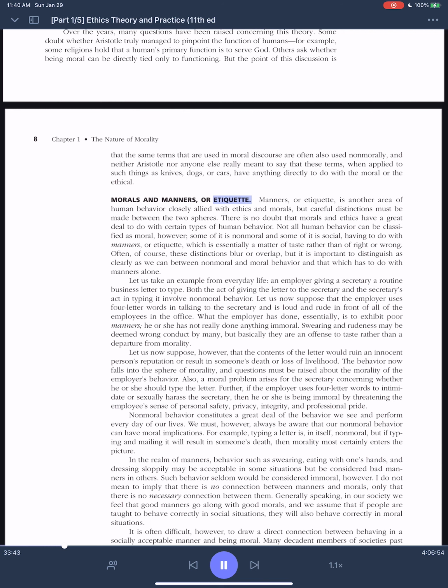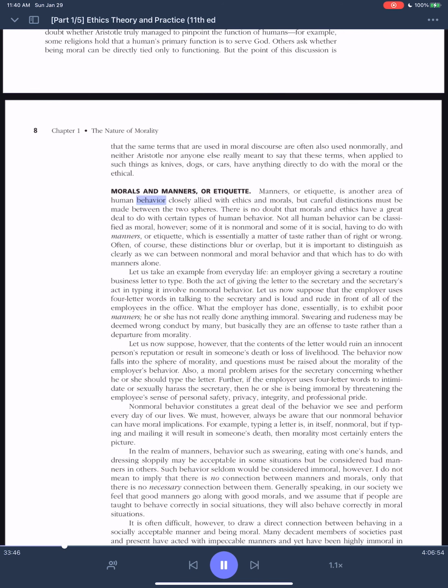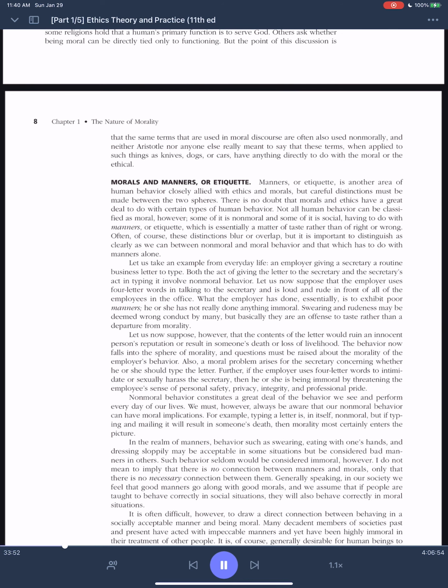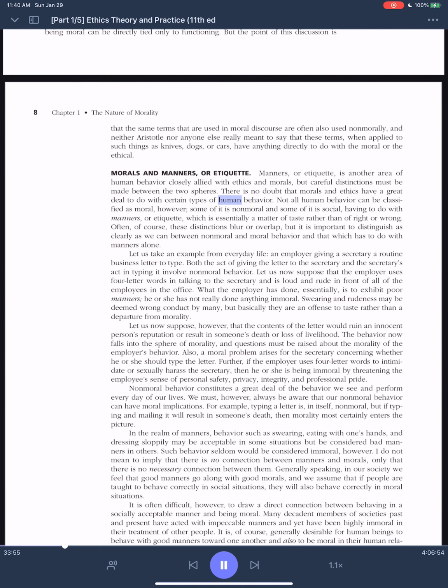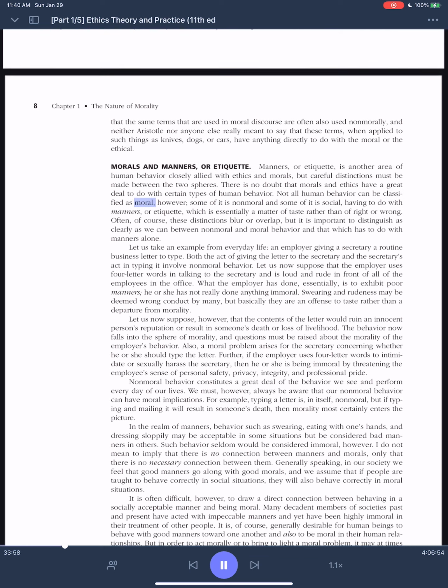Morals and manners, or etiquette. Manners, or etiquette, is another area of human behavior closely allied with ethics and morals, but careful distinctions must be made between the two spheres. There is no doubt that morals and ethics have a great deal to do with certain types of human behavior. Not all human behavior can be classified as moral, however.